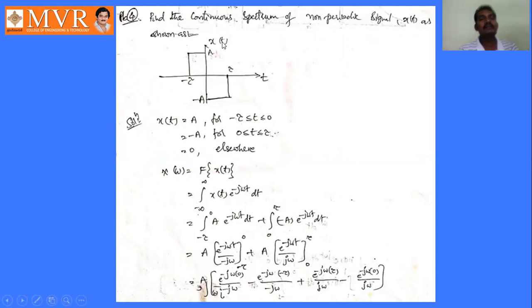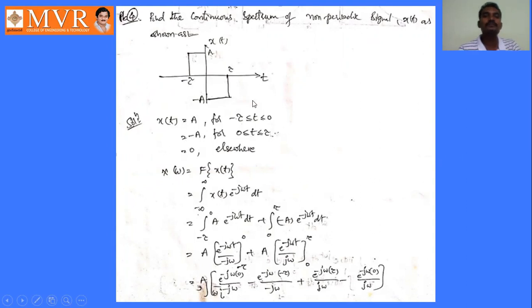How to write the mathematical expression from this diagram? X of t is given. Here from minus tau to 0 the amplitude is A. From 0 to tau the amplitude is minus A. So x of t equals capital A for minus tau less than or equal to t less than or equal to 0. That is one expression. And it is minus A for 0 less than or equal to t less than or equal to tau. Otherwise it is 0. Beyond tau its value is 0, and before minus tau its value is also 0.